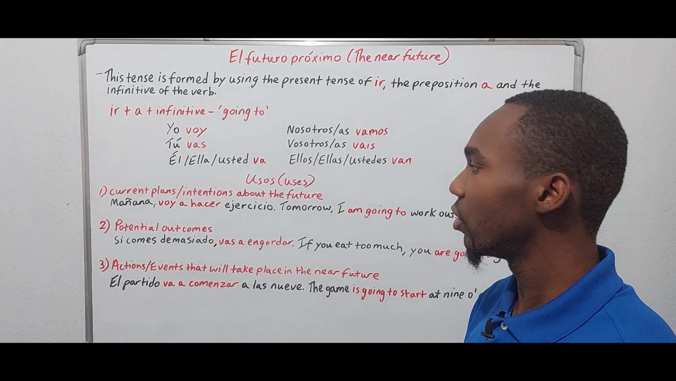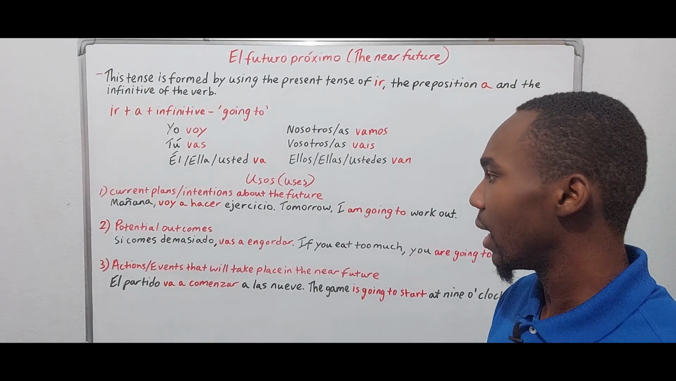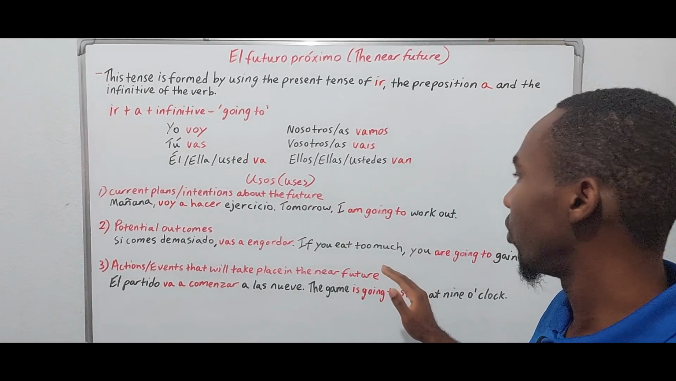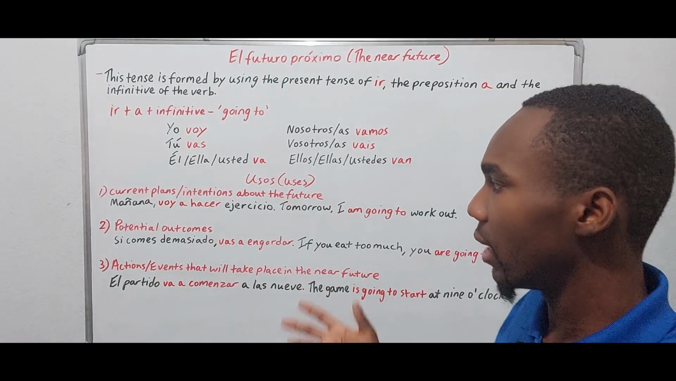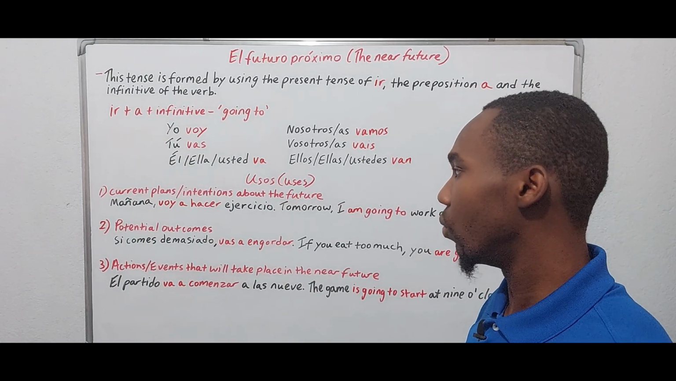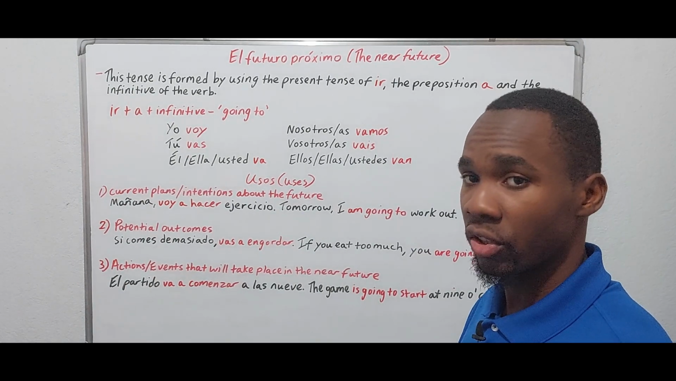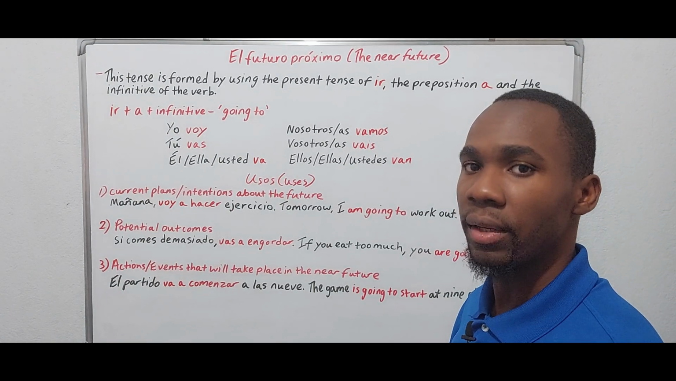Two, potential outcomes. Si comes demasiado, vas a engordar. If you eat too much, you are going to gain weight. So that talks about potential consequences and what is likely to happen if a certain action is taken, right? So if you eat too much, you will gain weight.